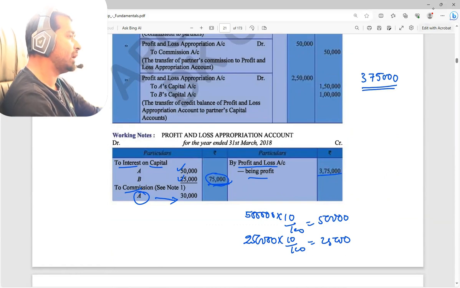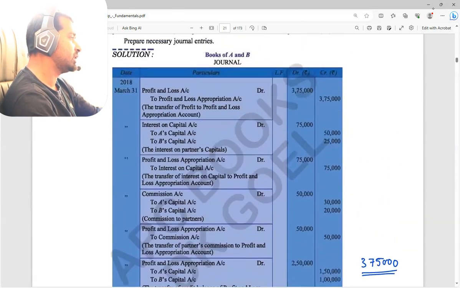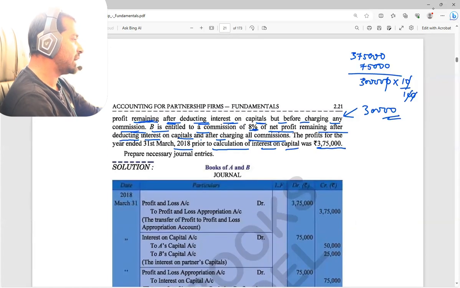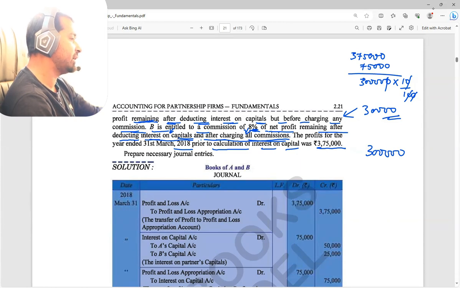Now the question is, what about B? So B's calculation we are going to see here. B is entitled to a commission of 8% of net profit remaining after deducting interest on capital and after charging all commission. So the thing is, after charging commission also, after charging interest also. So first I am deducting the interest. So if I am deducting interest, how much will it be? 3 lakh only. Correct? No. Before only, like 3,75,000. After deducting interest on capital 75,000, 3 lakh we are having.